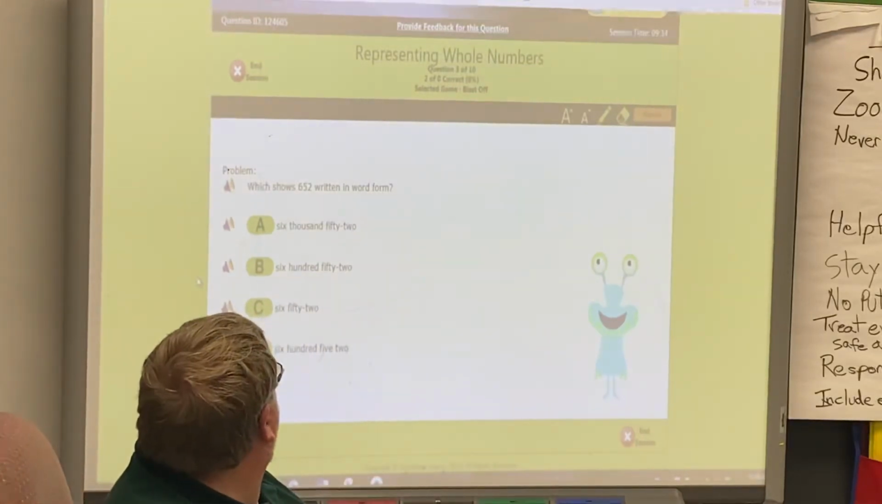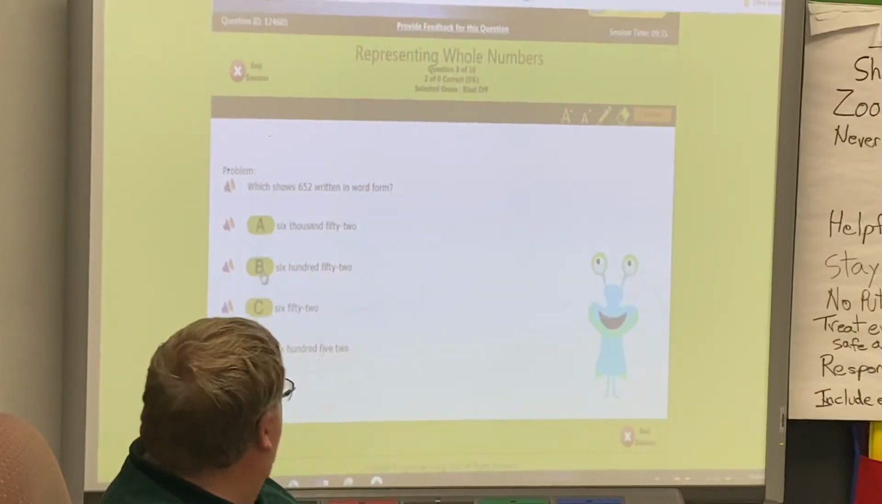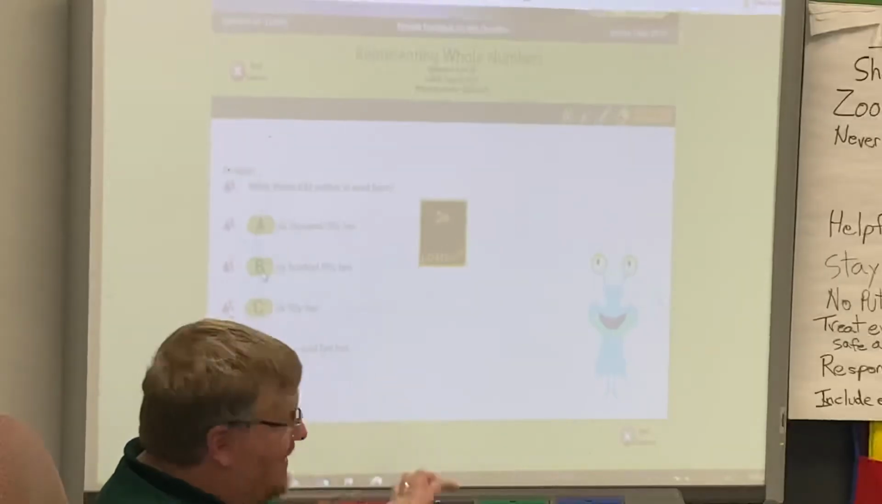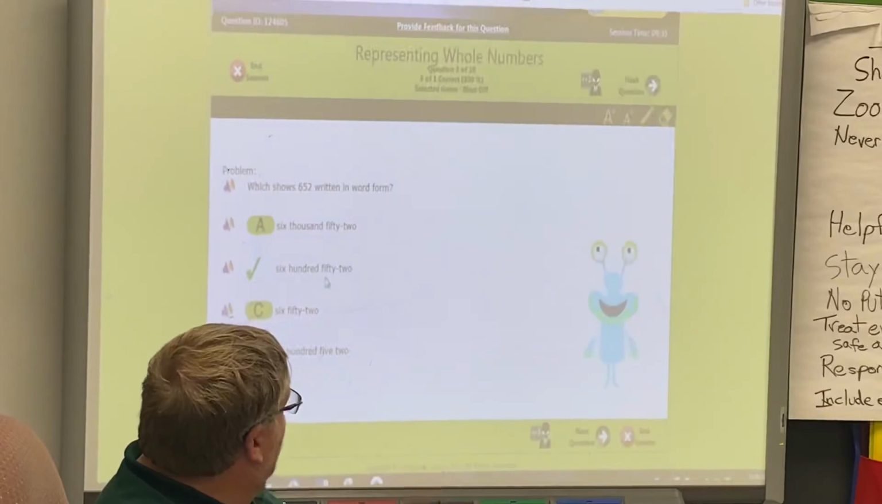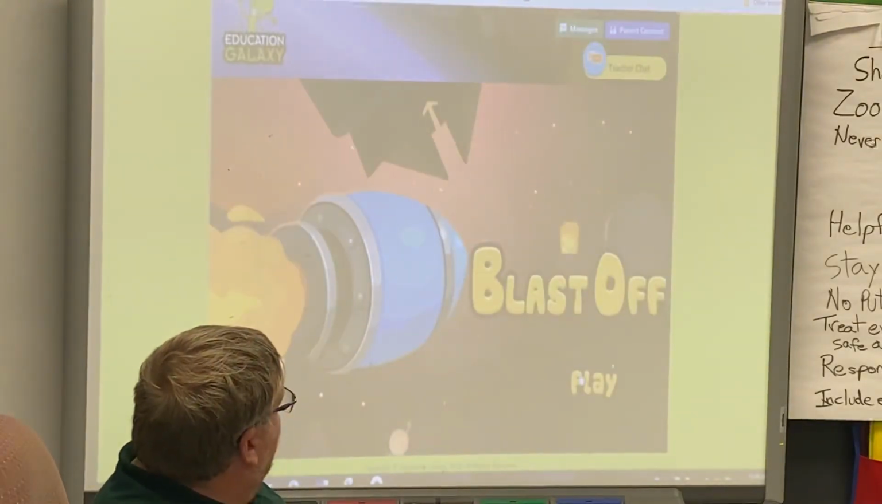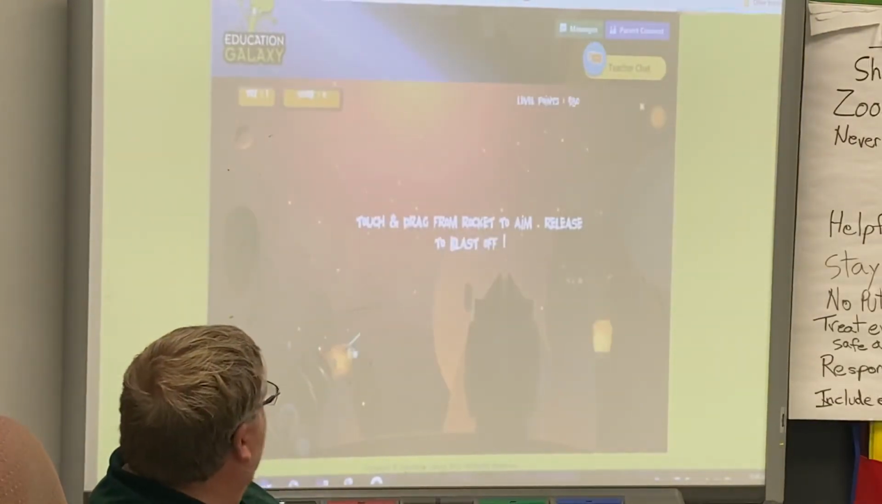Jack checked out an 87-page book. He read some pages last night. Now he has 53 pages left to read. How many pages did Jack read last night? All right, let's see if I can make it blow up, and then we'll do 2 more.